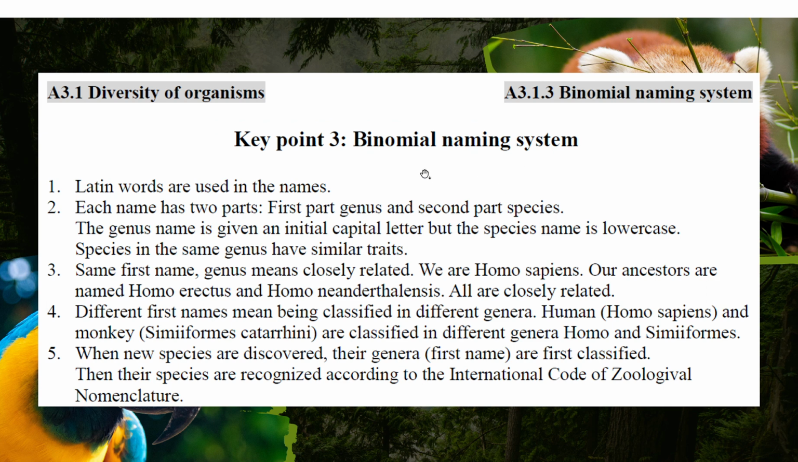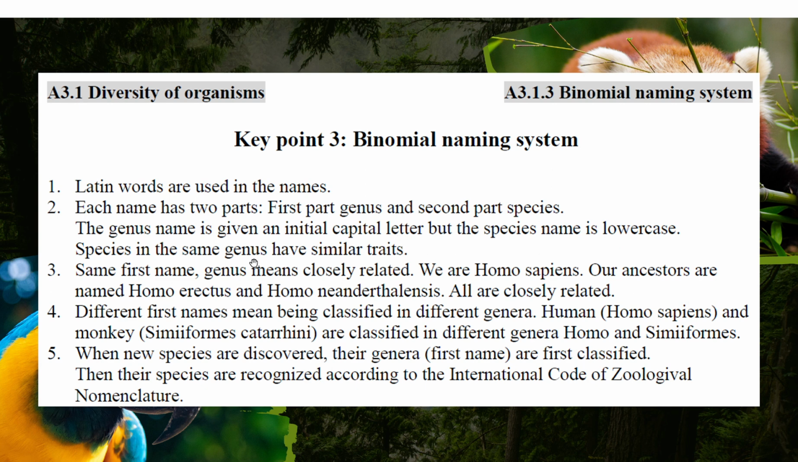From this morphological system, we developed the binomial naming system. All the names have two parts, and the names come from Latin words, which scientists like. The first part is the genus, and the second part is the species. The genus name is given an initial capital letter and the species name is lowercase, so you can distinguish them easily. Uppercase genus, lowercase species.